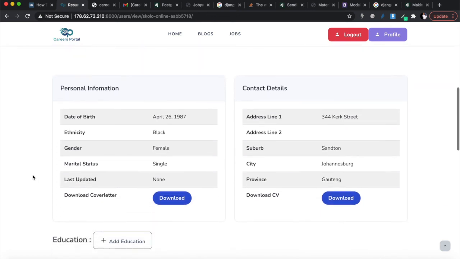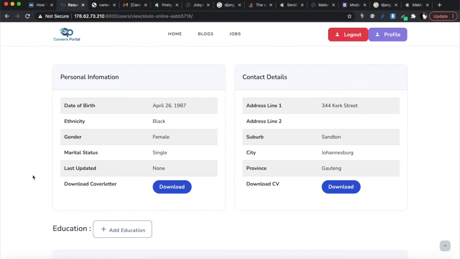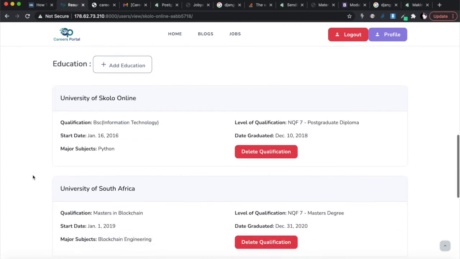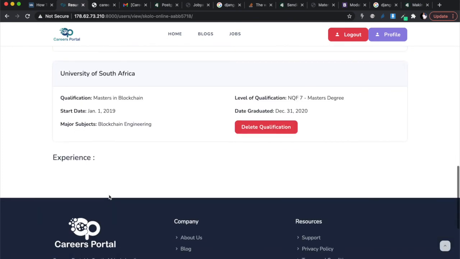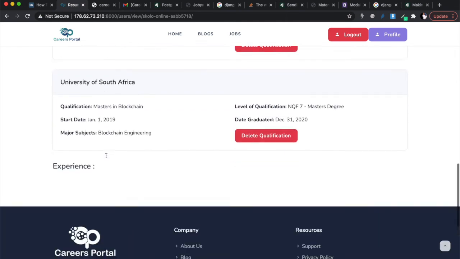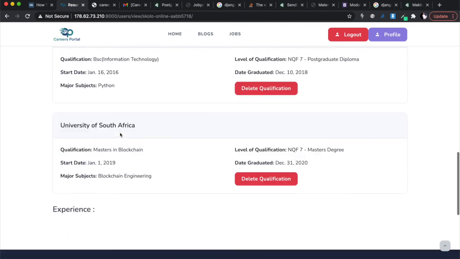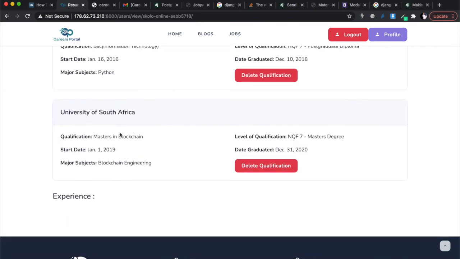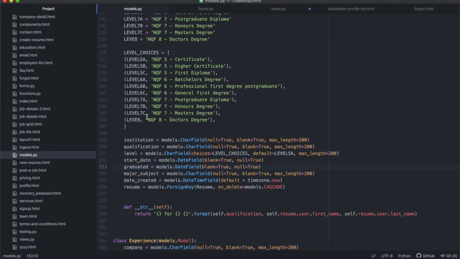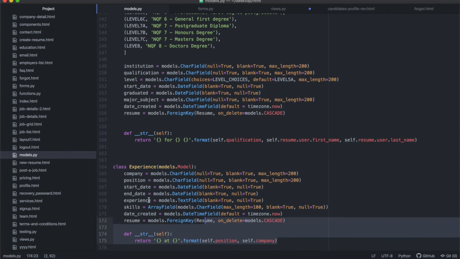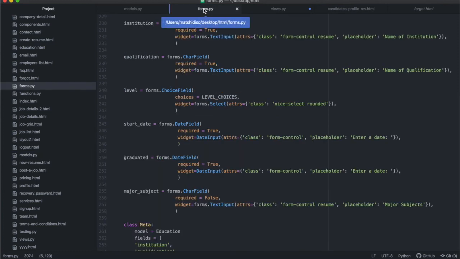All right. But I think I'm going to end here because I've shown you enough to now be able to figure out how to do the rest. Okay, so your homework as well, on top of wiring the delete button, and this is for Wednesday homework, is to figure out what I've done over here with the universities and the education. I've already created for you the experience class, which is this one, and I've already created for you the experience form, which is over here.